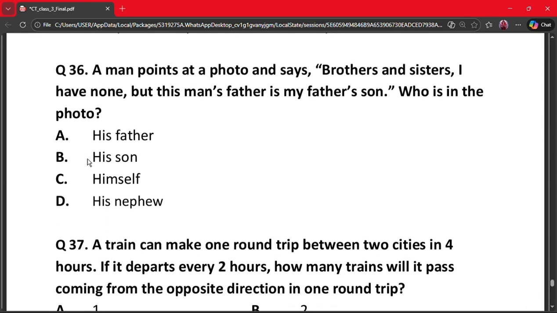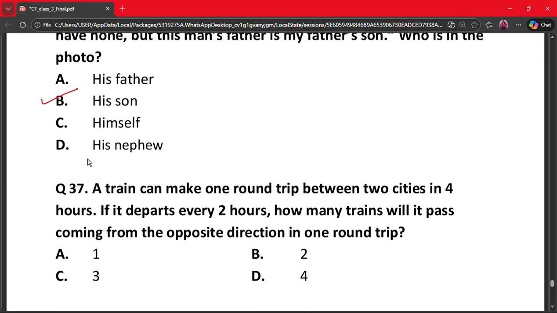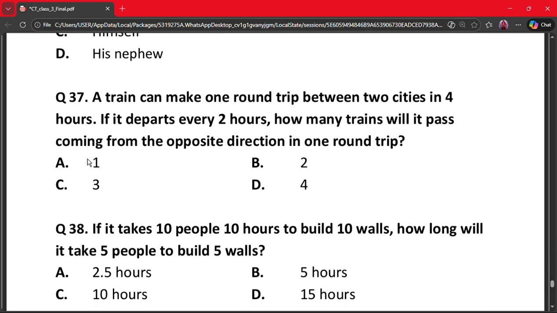Our next question is question 36. A man points at a photo and says, "Brothers and sisters, I have none, but this man's father is my father's son." Who is in the photo? A, his father, B, his son, C, himself, D, his nephew. The correct answer is option B, his son.